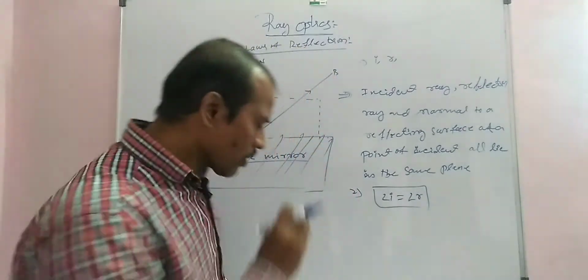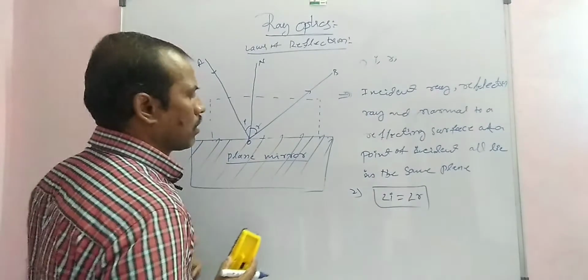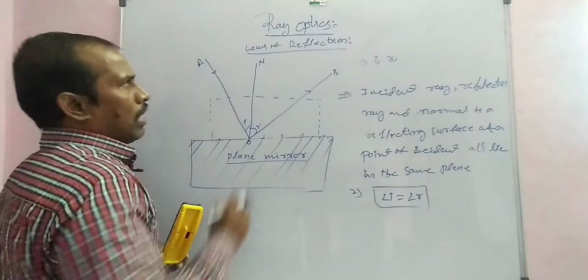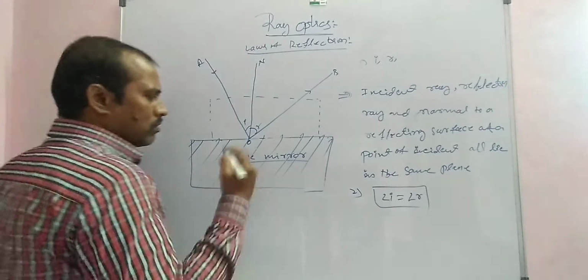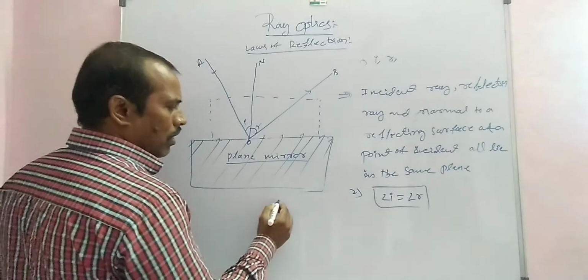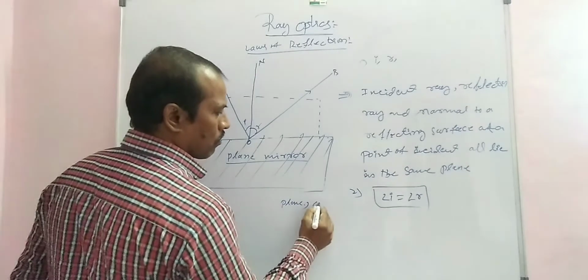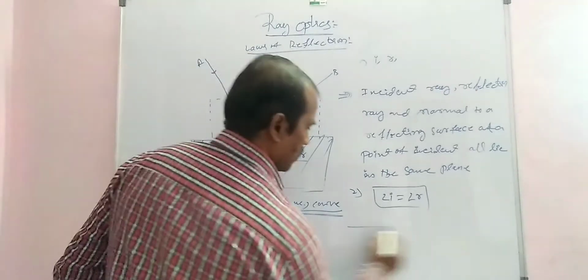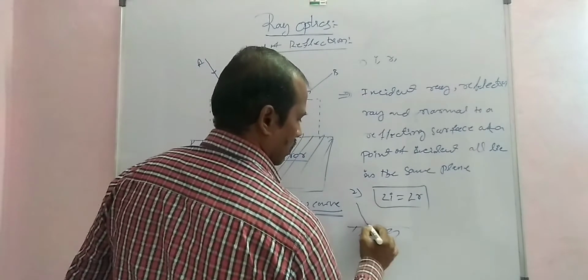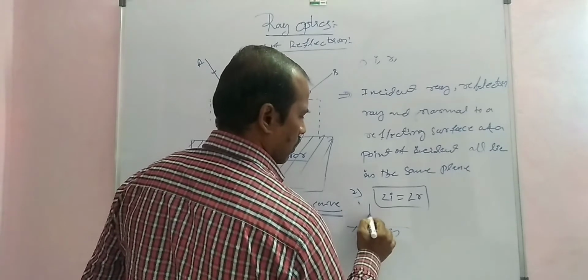Now some cases and conditions. The laws of reflection are considered for plane surfaces and curved surfaces. For example, this is a plane surface with incident light and reflected light.